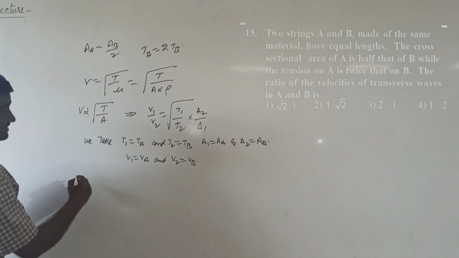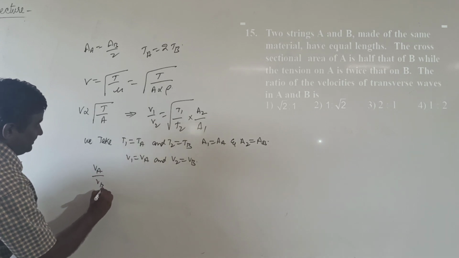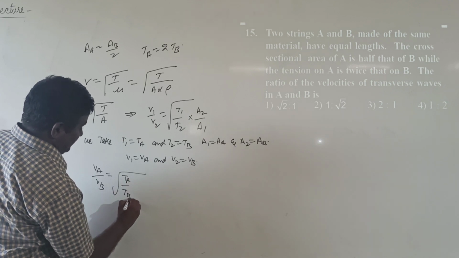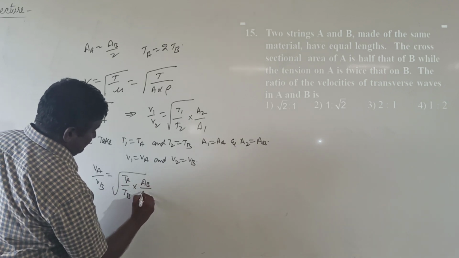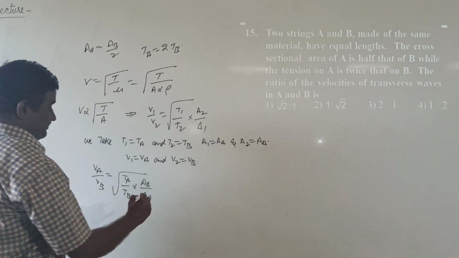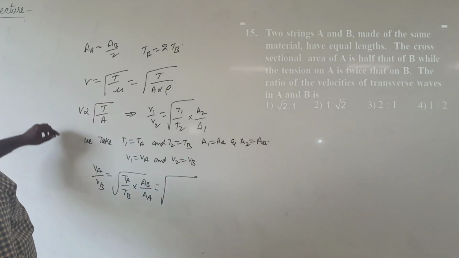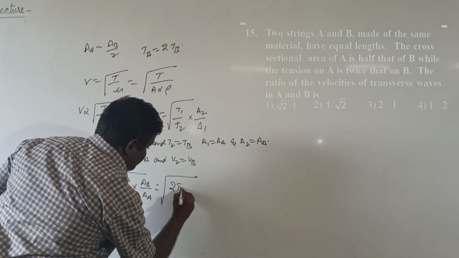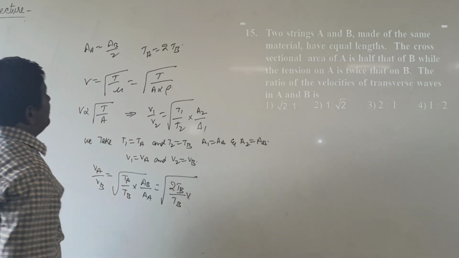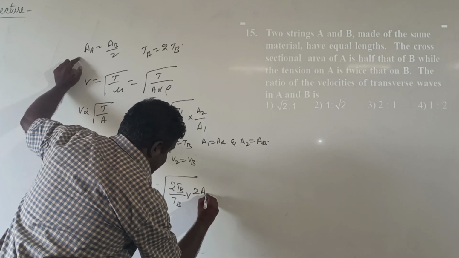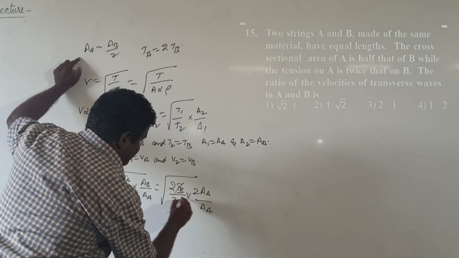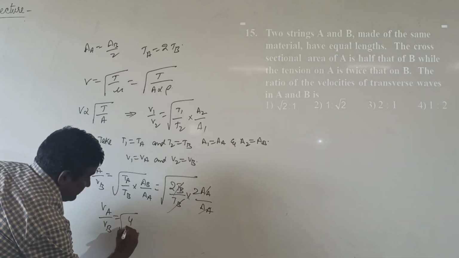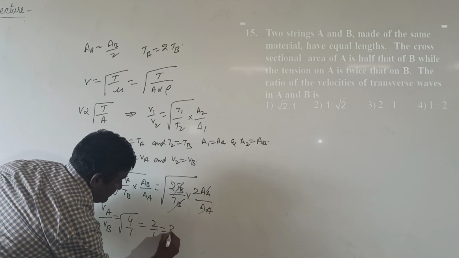Then the equation becomes VA/VB equal to root over TA/TB into area of cross section of B by area of cross section of A. From the given data, TA equal to 2 into TB, and AB equal to 2 into AA. We got VA/VB equal to root over 4/1, it is equal to 2/1, it is equal to 2:1.